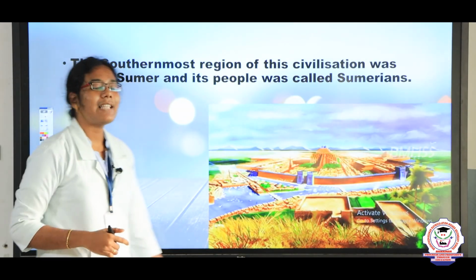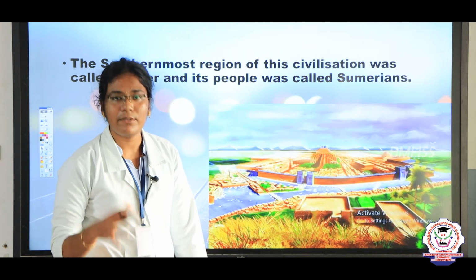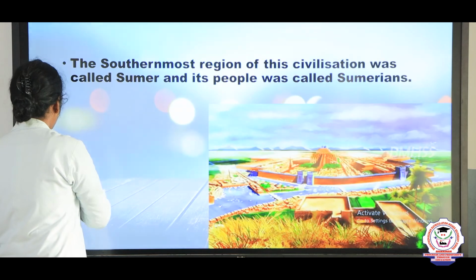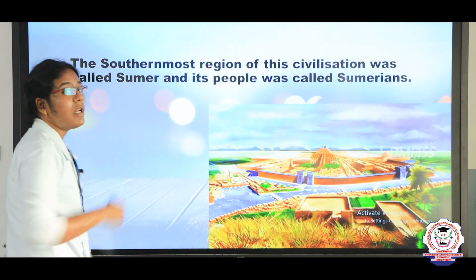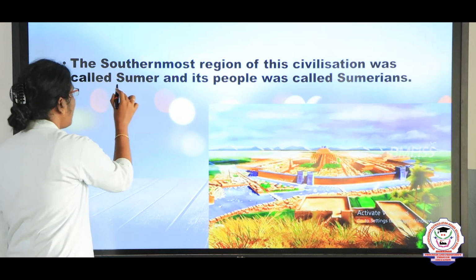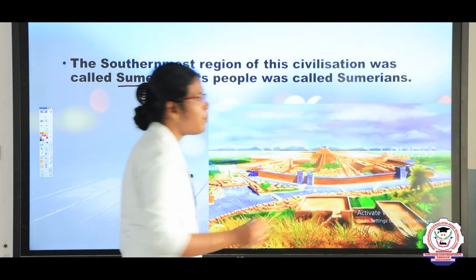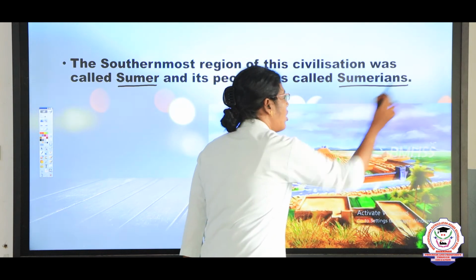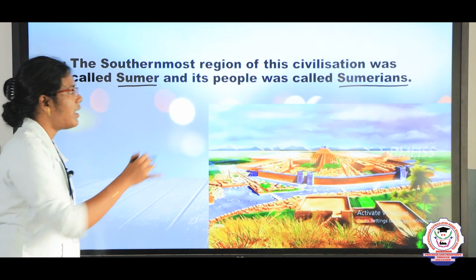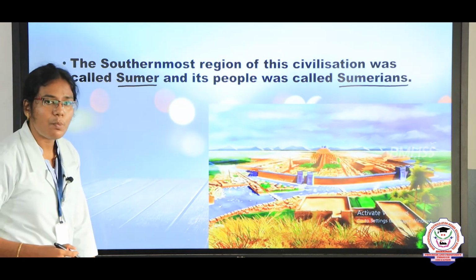Okay, the southernmost region of this civilization is called Sumer, and the people were called Sumerians.